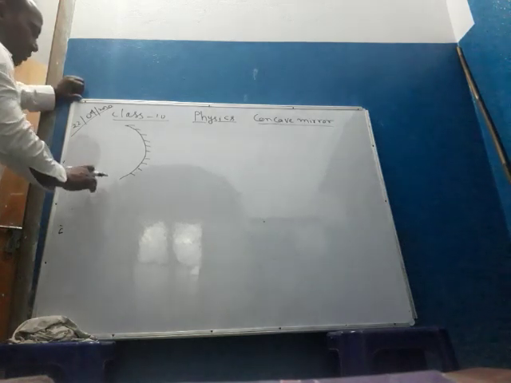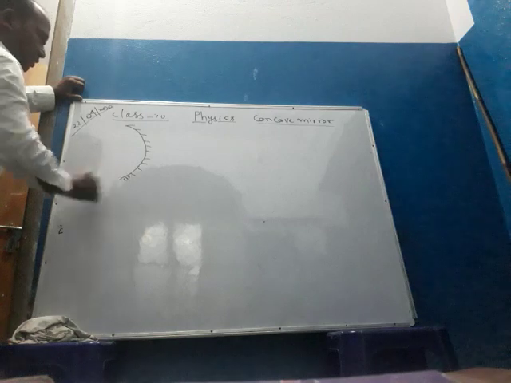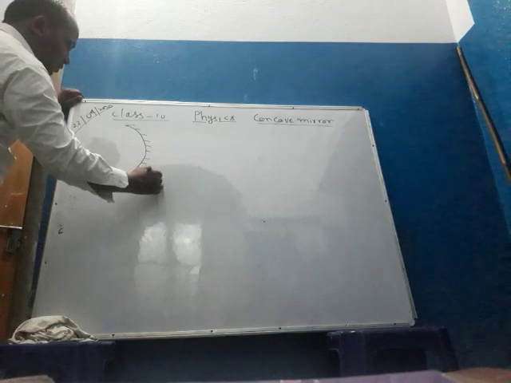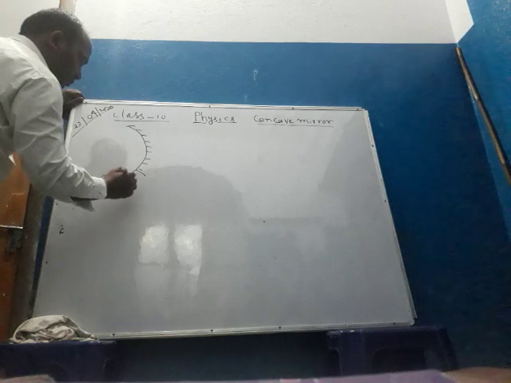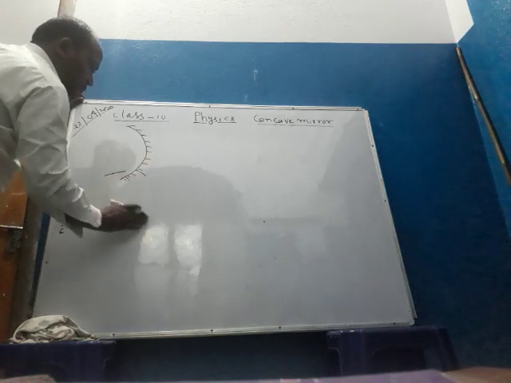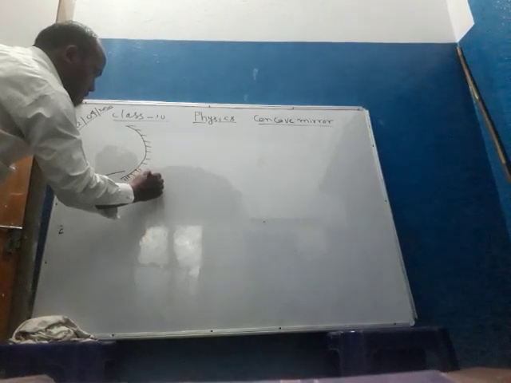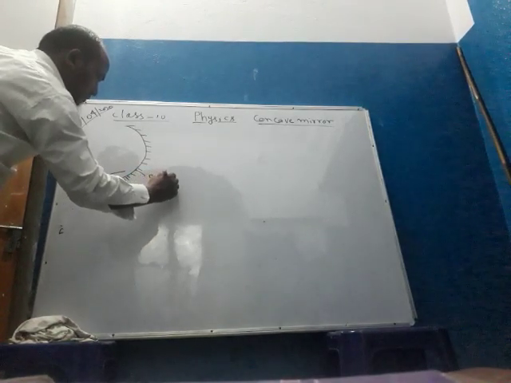Dear student, today I will discuss the properties of a concave mirror. A concave mirror has its silver part bulging outward and the reflecting surface is concave. It means depressed.